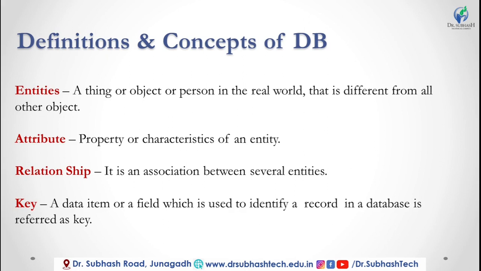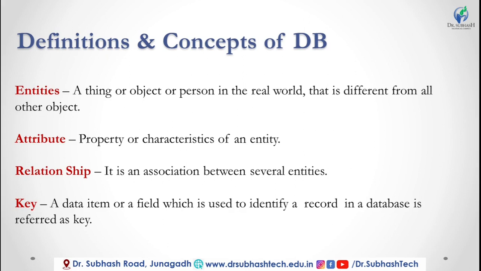Okay, attributes: a property or characteristic of an entity. For example, your name, your address, your city, your branch are attributes of you as an entity. Okay.